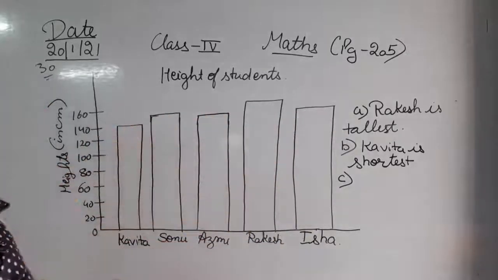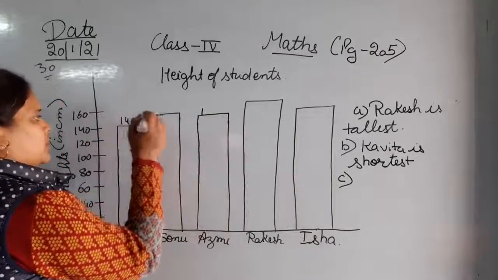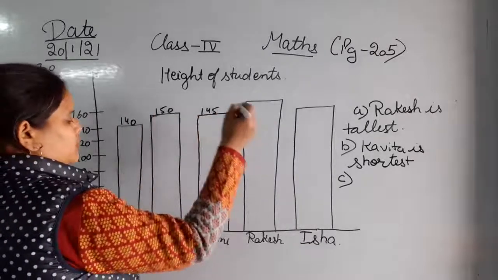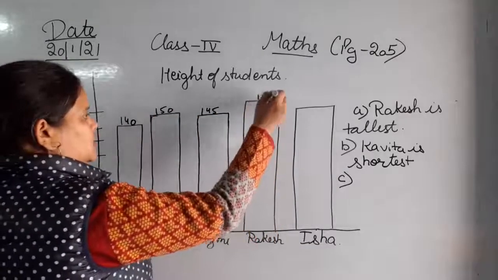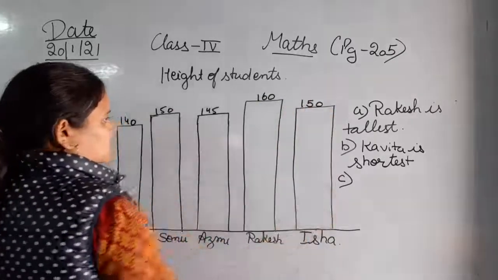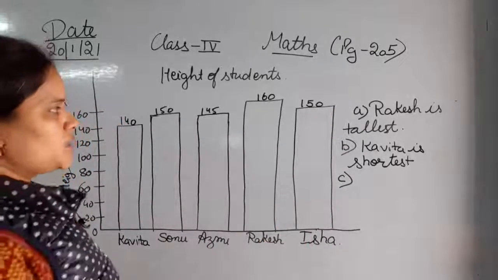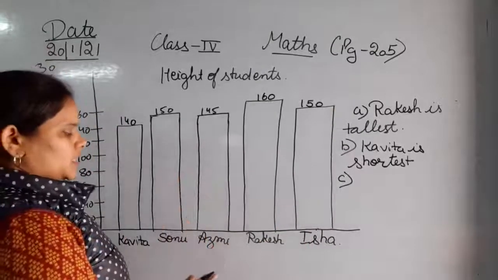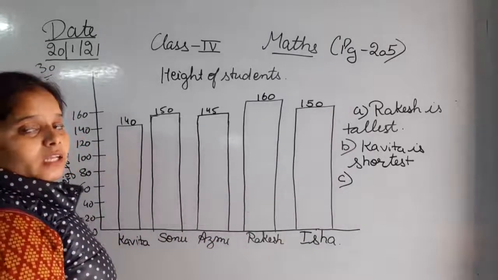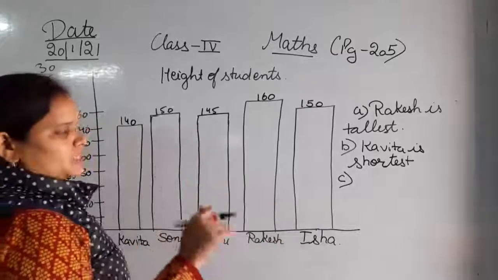So the Azmi height is 145. देखिए, okay, and this is 140, then it's 150, then it's 145. Rakesh is 160, Isha is 150 again. Okay, so देखिए, now what is the difference in the height of Azmi and Isha? Azmi और ईशा की हाइट में कितना फर्क है? The difference in the height of Azmi and Isha is only 5 centimeter.